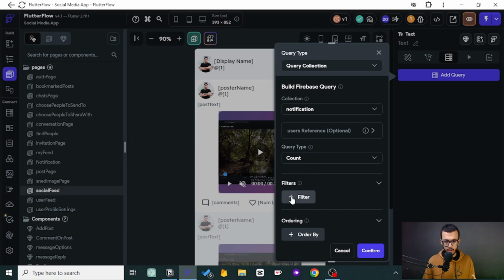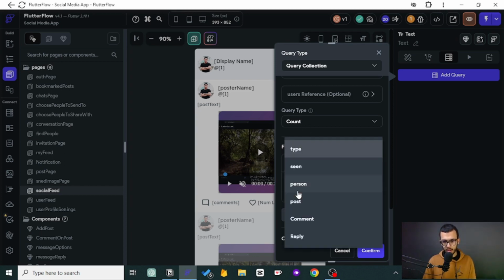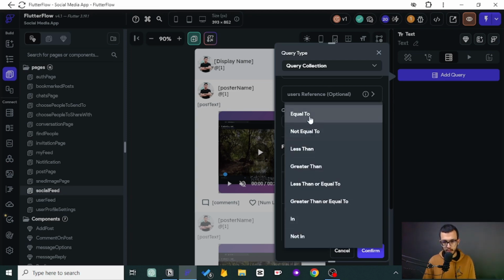But here we want to use a filter. We don't want to count all of them. As I told you, I can have 10 notifications but I have seen 4, and I don't want to see 10. I want to filter them by the field called seen, which we have seen in previous episodes. We want to count the number of notifications that are not seen yet, so the seen field is equal to false.